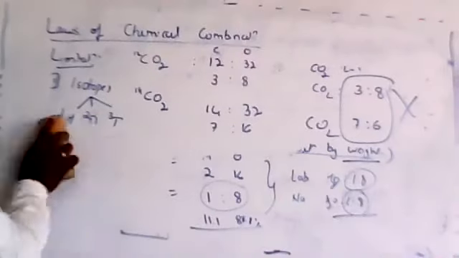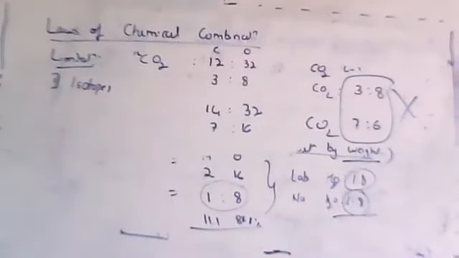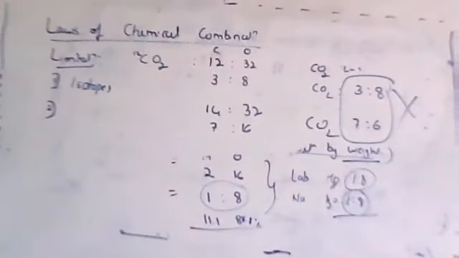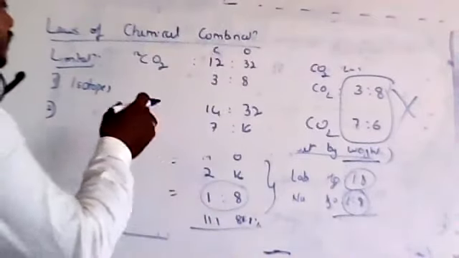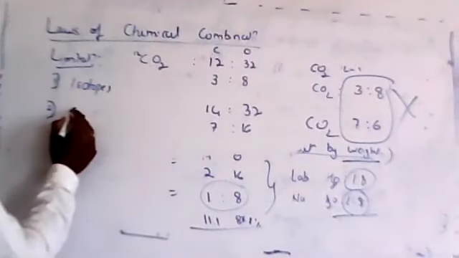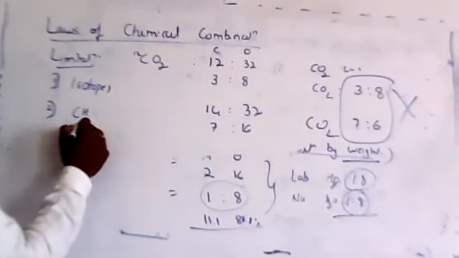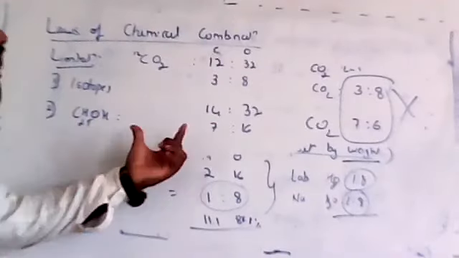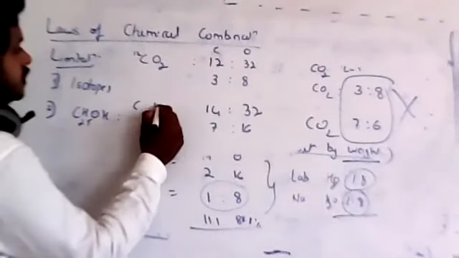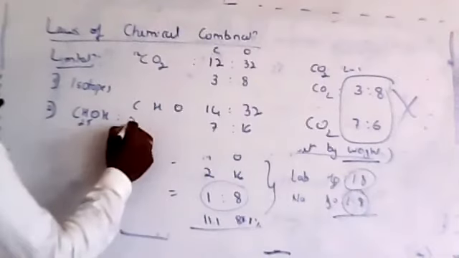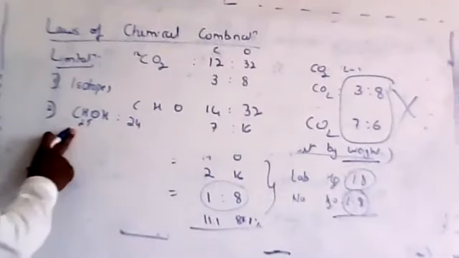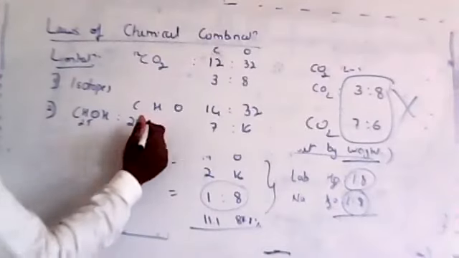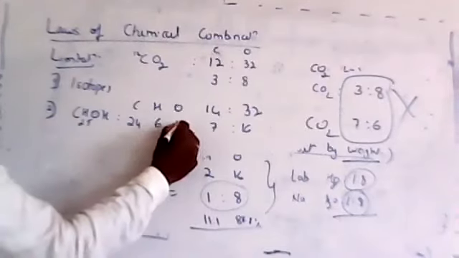And there is one more, last 2 minutes I'll take, then I'll finish. The other point is that you cannot conclude the compound just by knowing the ratio. For example, take the alcohol C2H5OH. Let me take the mass ratio of carbon, hydrogen and oxygen. Carbon 2 atoms, so 24. Hydrogen 5 and 1, that is 6. Oxygen is only 1, so 16.